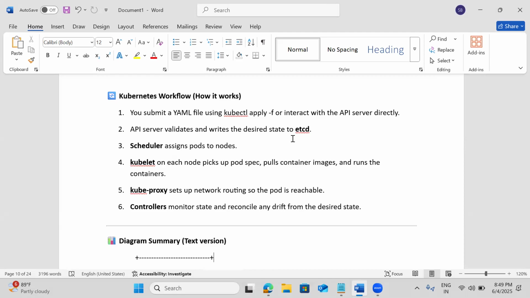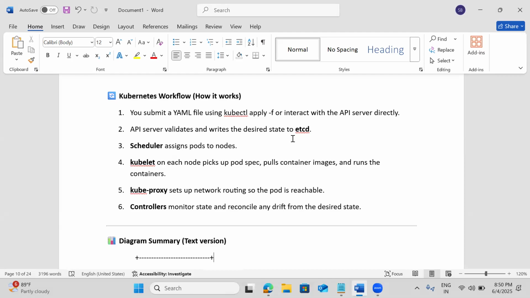Then Kube-Proxy will set up the network routing so the pod is reachable, and the controllers will monitor that state, and whatever things we have, we can control. If the desired state is not there, it will create those pods. Okay, this whole workflow also we need to explain.